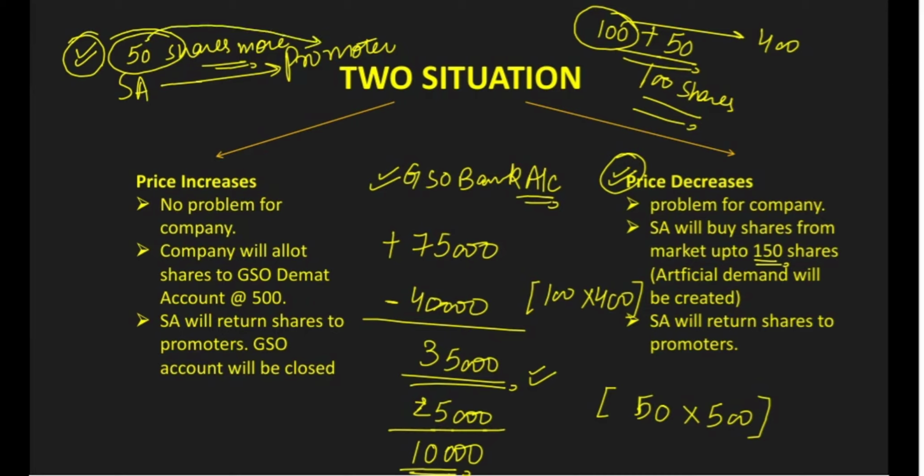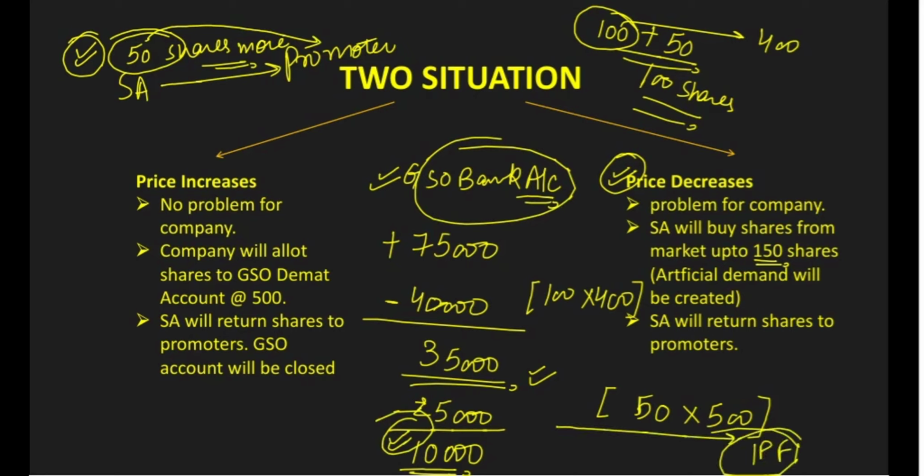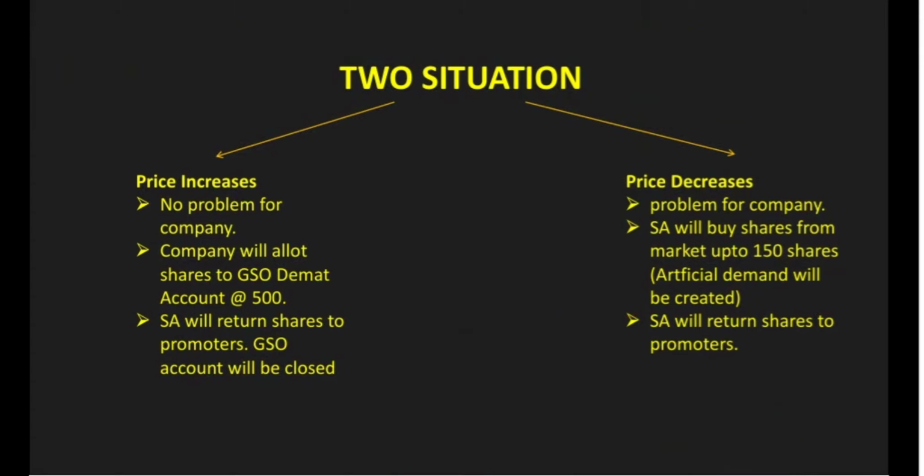Now demat account will be closed, and what will happen for the bank account, these 10,000 will be transferred to IPF, that is Investor Protection Fund. So this is all about GSO, greenshoe option. I hope you have understood the concept.